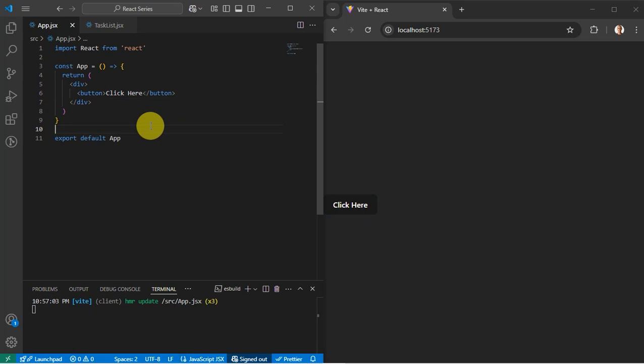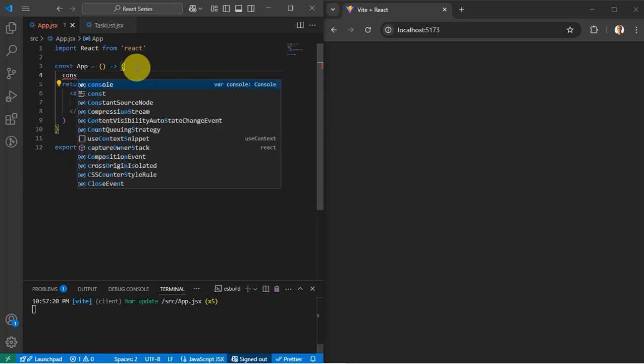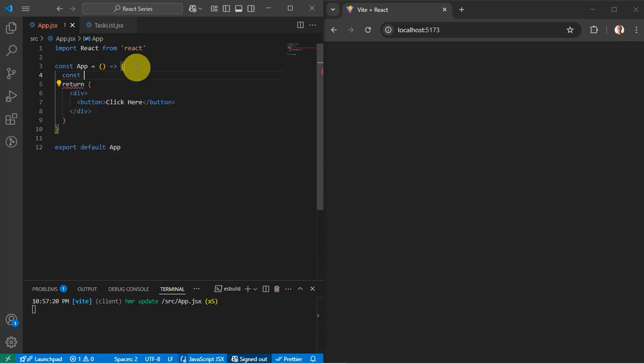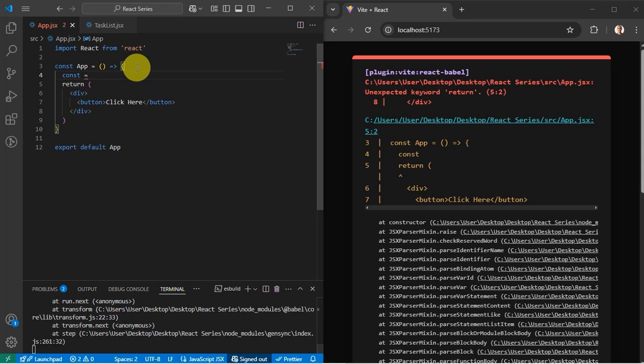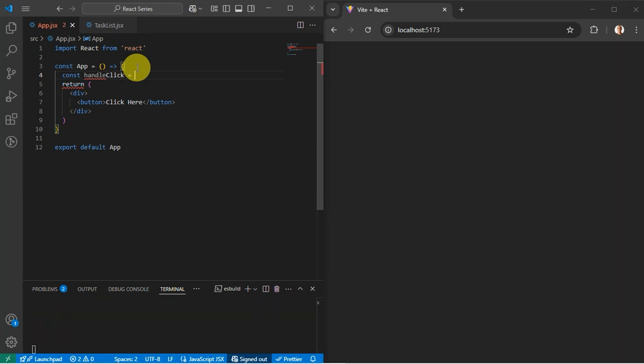So for click events, in order to see the click, you need to write a function. So in this case, we are going to write a function, const, then we'll have handleClick. This is an arrow function.